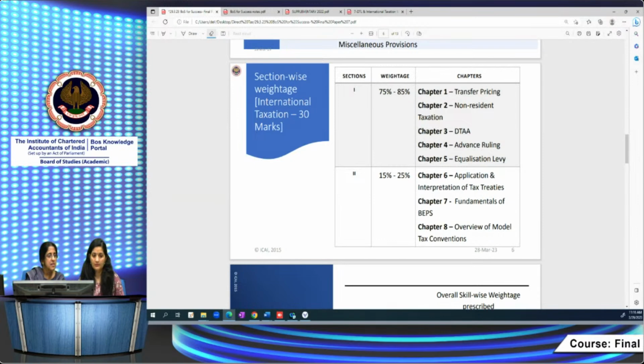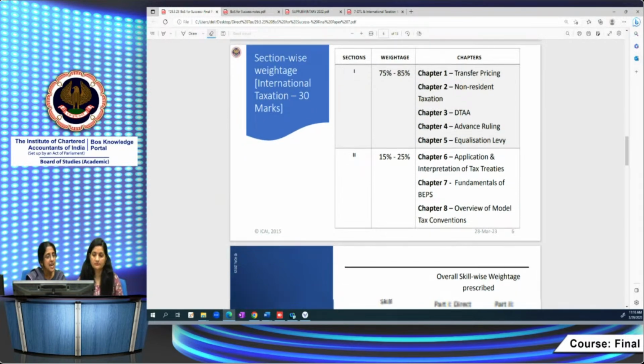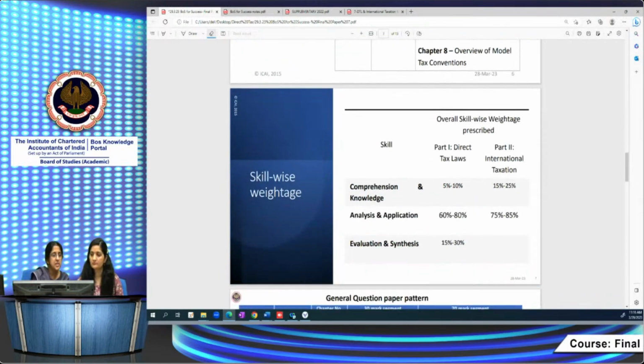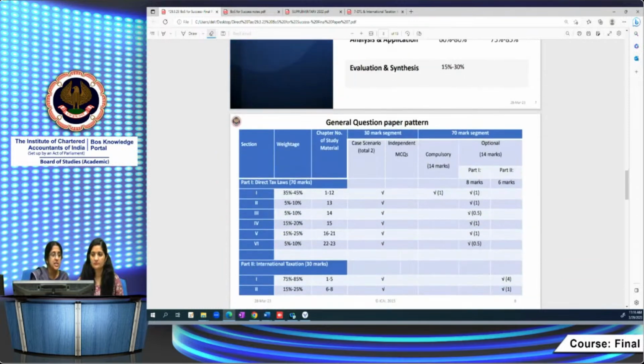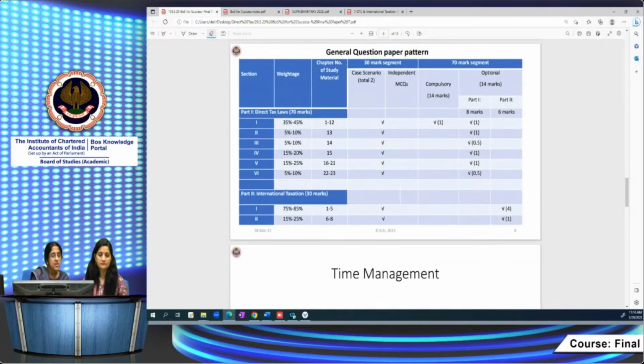Then Prasad has asked the question: what about case law based questions where they ask you to describe the issue, provision, analysis, and solution? See, generally these questions come for 4 marks. The issue is what you get from the question itself. Provision is the provision of law, which section you're going to apply. Normally it's a section or a subsection or a particular thing which you're going to apply. That is what you have to mention there.